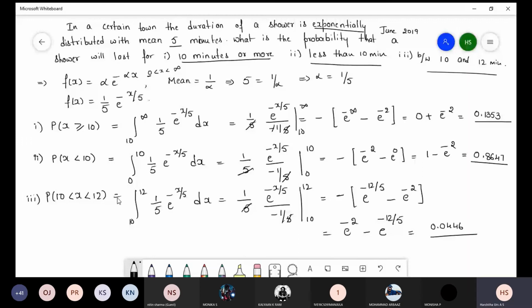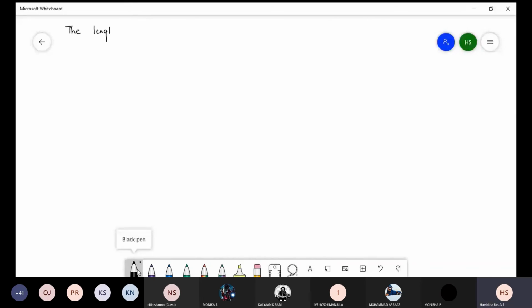Yes. Let us take a telephone conversation. The length of a telephone conversation is an exponential variate with mean 3 minutes.